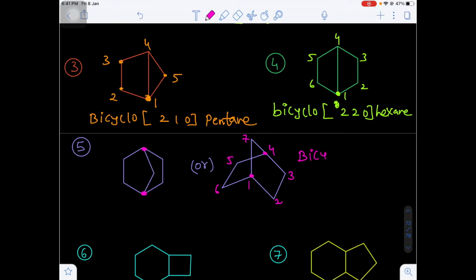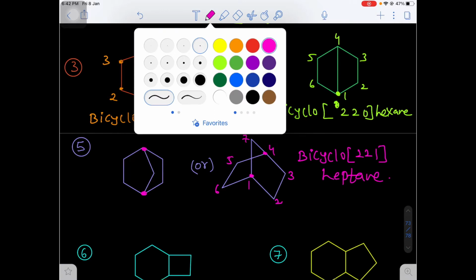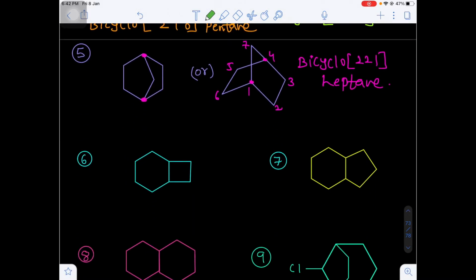Now I am writing this as a bicyclo. In the left side bridge you see 2 carbons are there, right side bridge also has 2 carbons, but in the middle bridge only 1 carbon is there. That's why I am writing bicyclo 2 2 1. Total how many carbons are there? 7 carbons are there. That's why I am writing heptane. Yes or no?